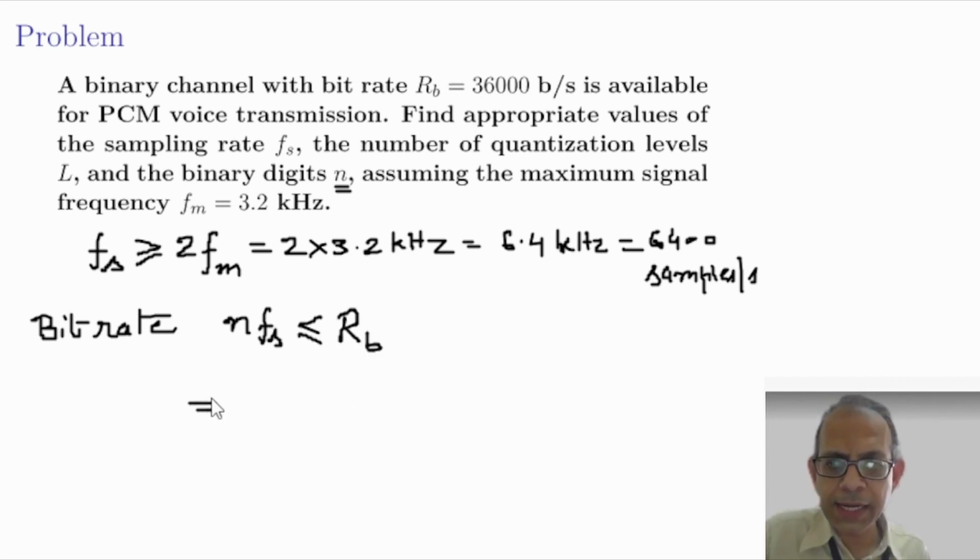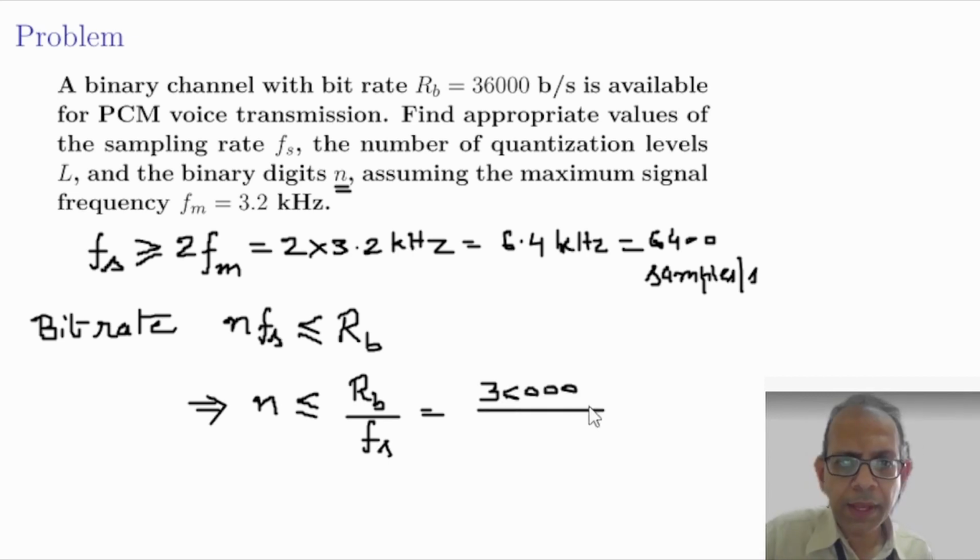This implies that n, the number of bits used to represent a sample, must be less than or equal to RB by Fs. Now RB is 36,000 and Fs is 6,400. This comes out to be 5.625.